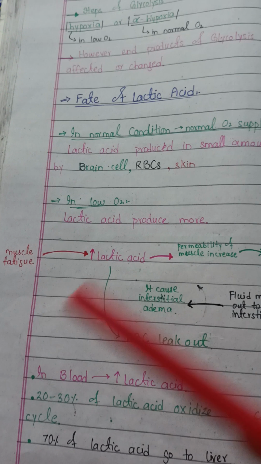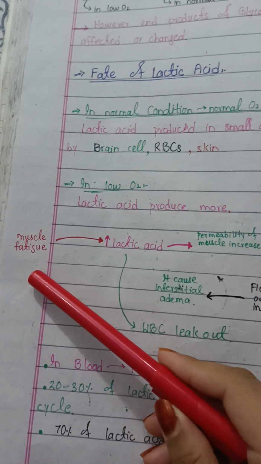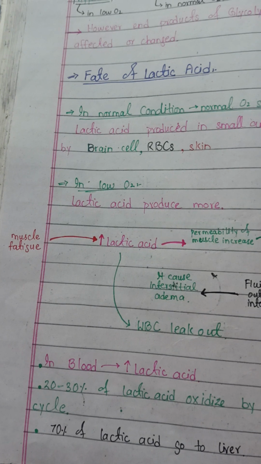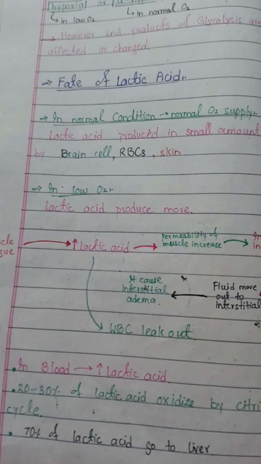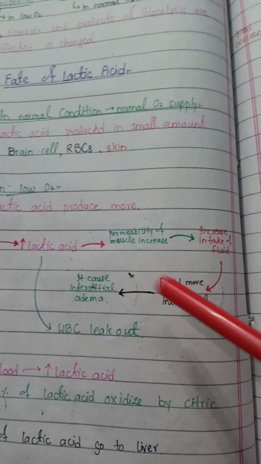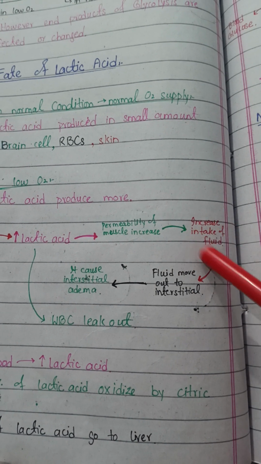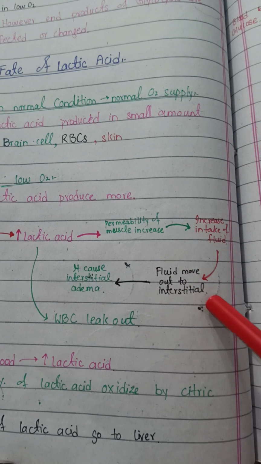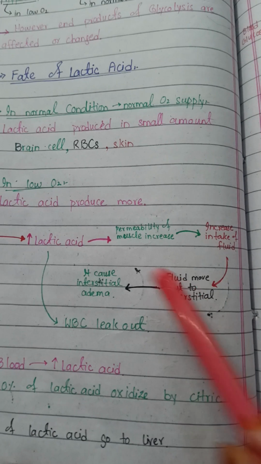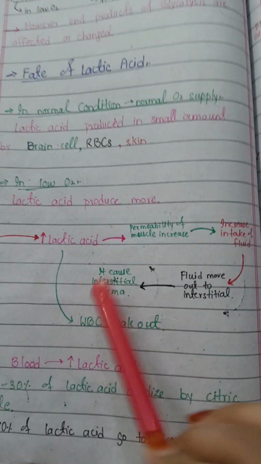First of all, in the exercise state or stress state, our muscles fatigue, meaning pain occurs in our muscles. Therefore, the concentration of lactic acid in our muscles increases. So, the permeability of muscles increases. Therefore, the fluid inside the muscles moves outside to the interstitial fluid, and it causes interstitial edema. This is a disease.